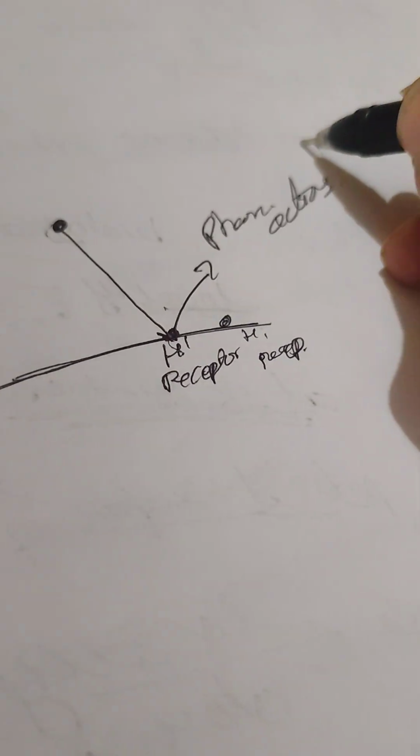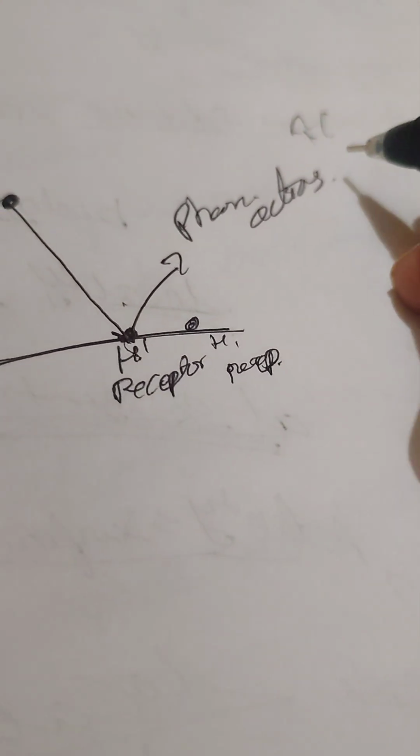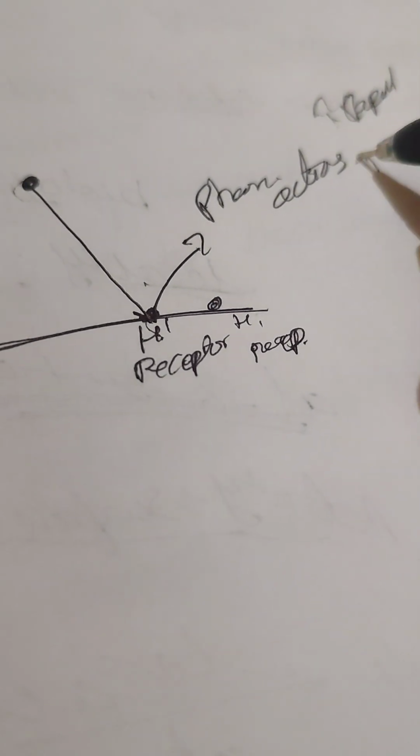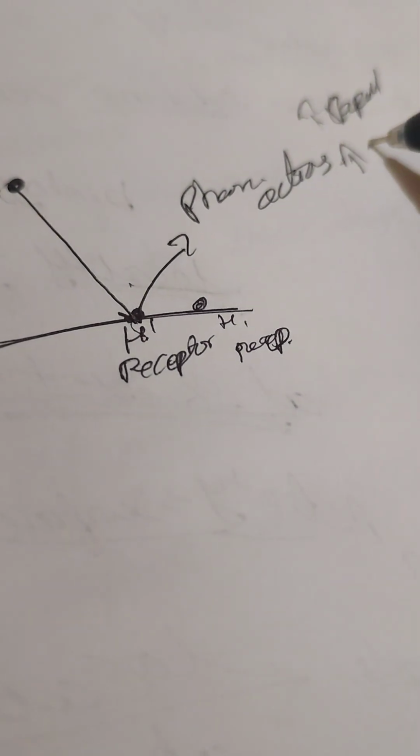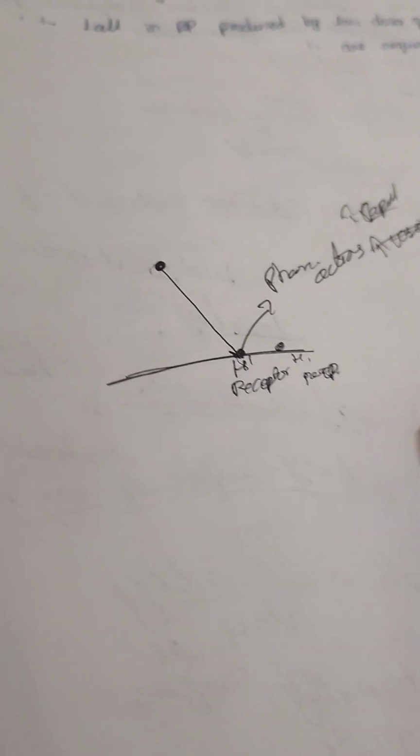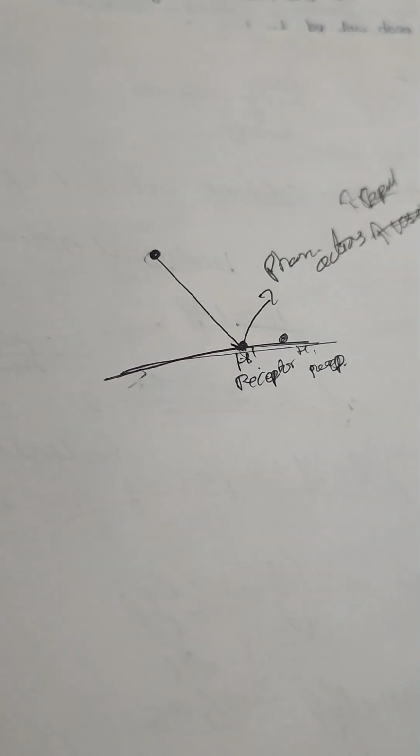What are the pharmacological actions of these H1 receptors? It increases the capillary permeability and causes vasodilation. This is the normal mechanism of action of H1 receptors.